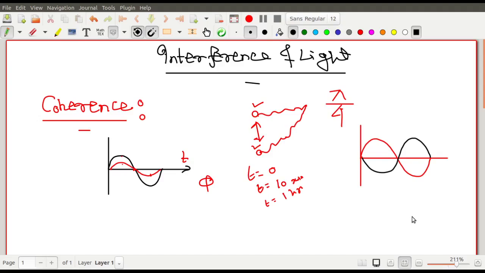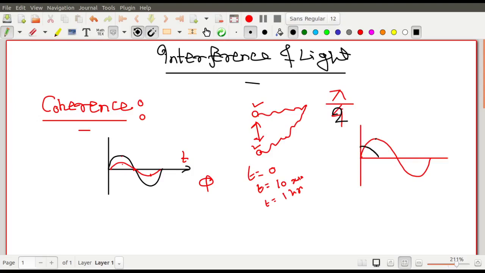No, it is not proper. Let us show pi by 2. What do you mean by pi by 2? How much distance is pi by 2? The pi was correct, there was no problem in pi. When one had a maximum, the other had a minimum, so that was the phase difference of pi. So what is the phase difference of pi by 2?